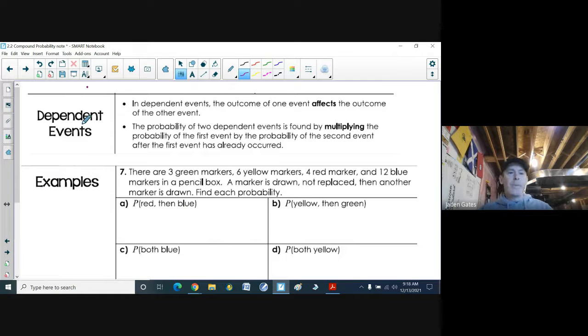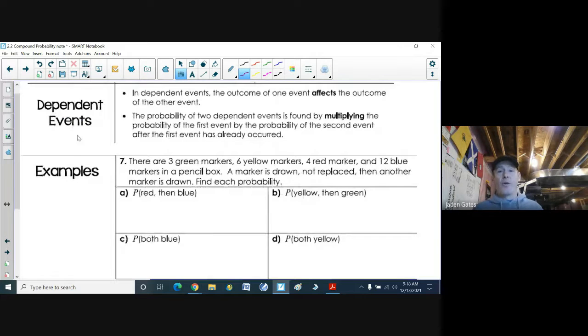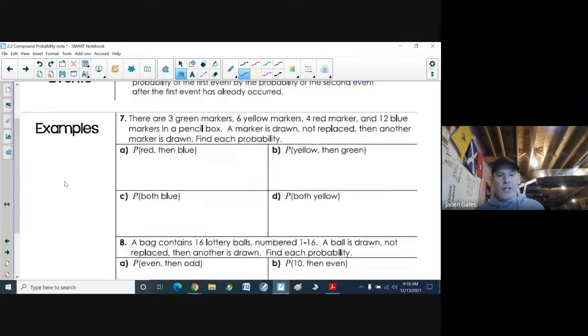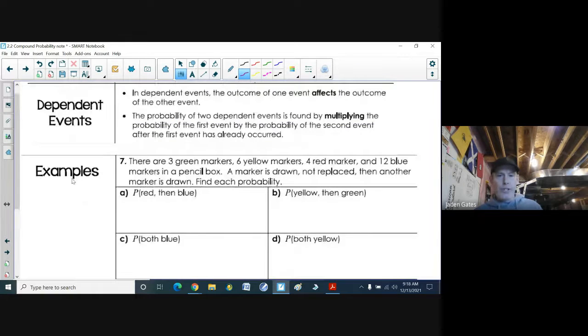Now, a little something different is what we call dependent events. In dependent events, the outcome of one event affects the outcome of the other. So the probability of two dependent events is found again by multiplying the probability of the first event by the probability of the second event, given that the first event has already occurred. So that's key. That's a little bit different here. For an example here, we'll do number 7.